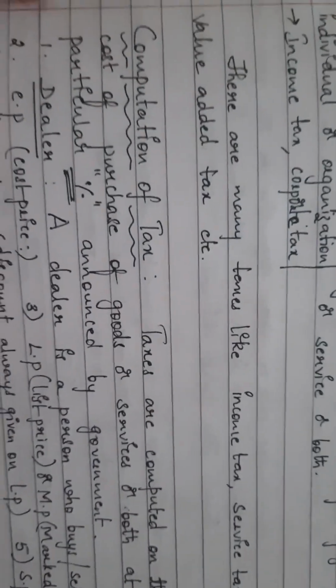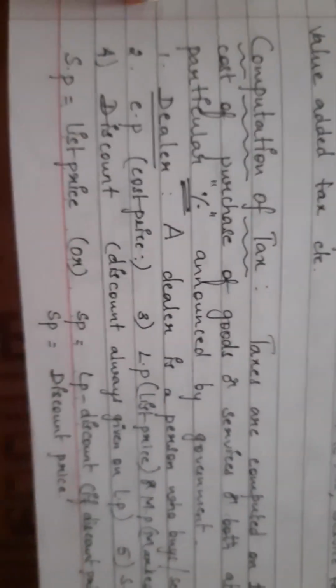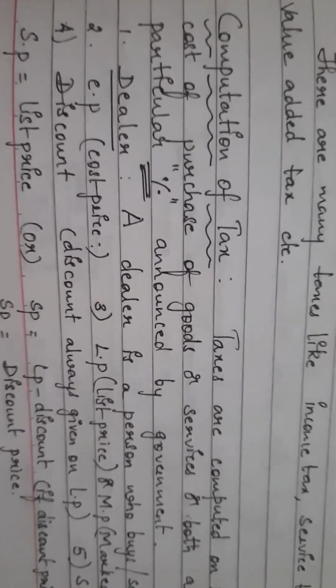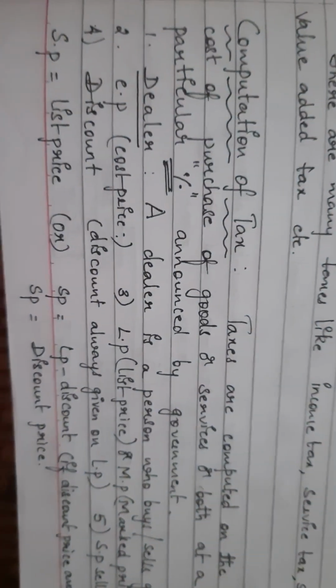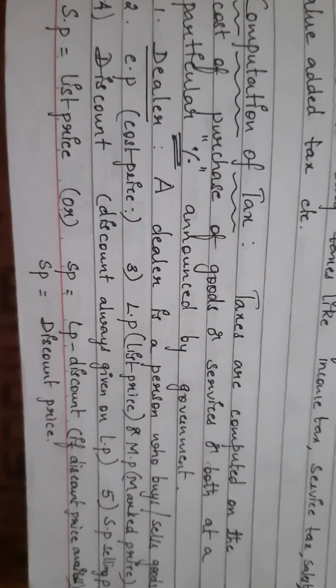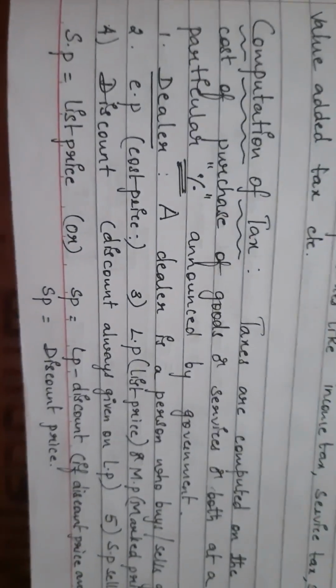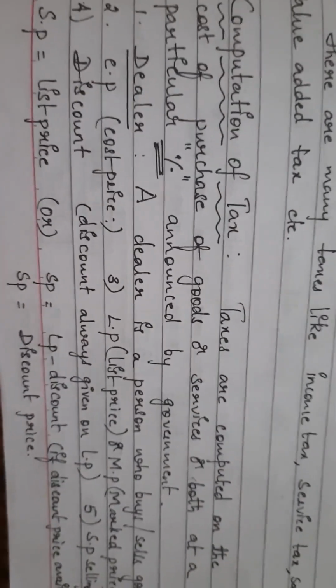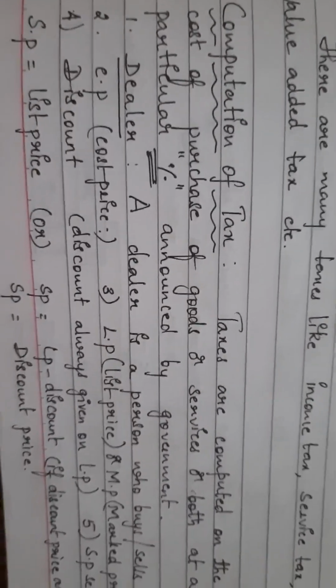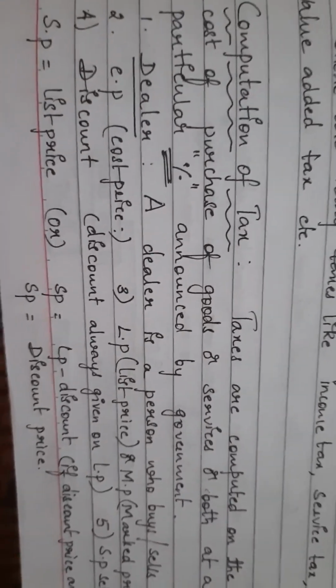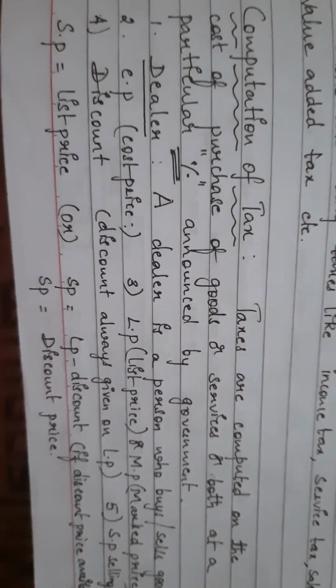Now how to calculate the tax? That is called computation of tax. Taxes are computed on the cost of the purchase of goods or services, or both, at a particular percentage. Some percentage will be fixed, and based on the percentage they will be calculating the tax. That is called computation of tax.